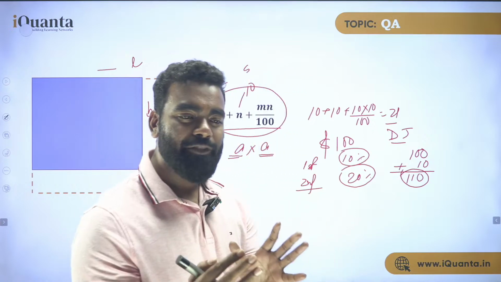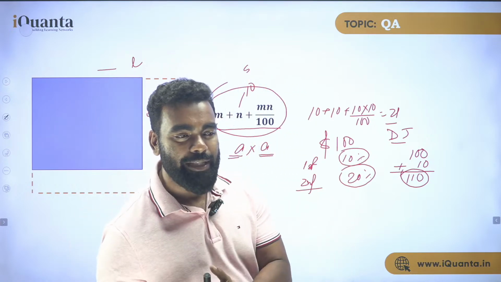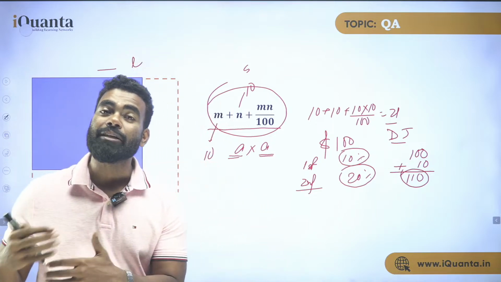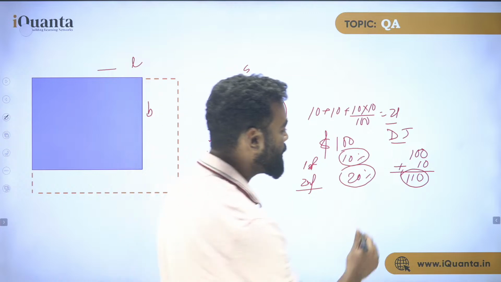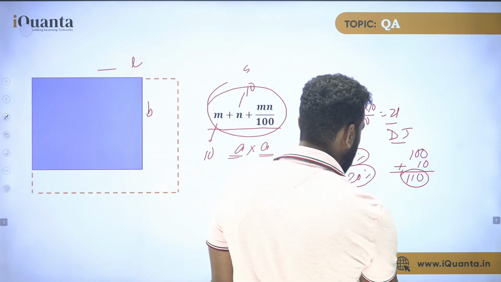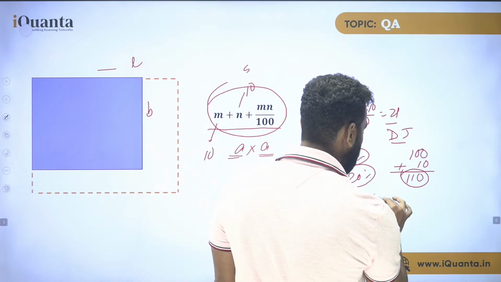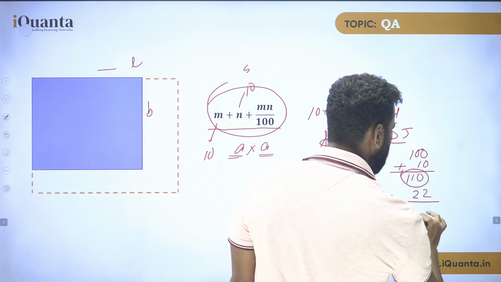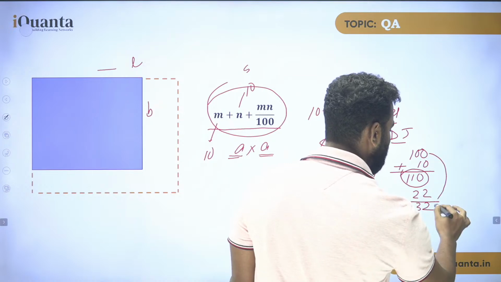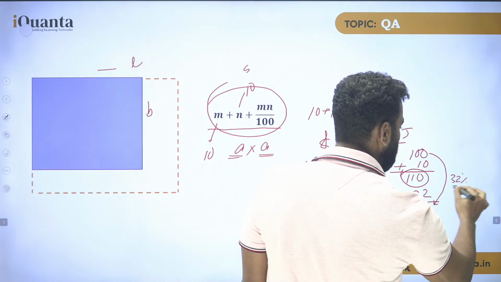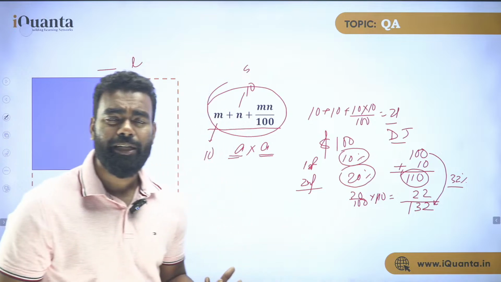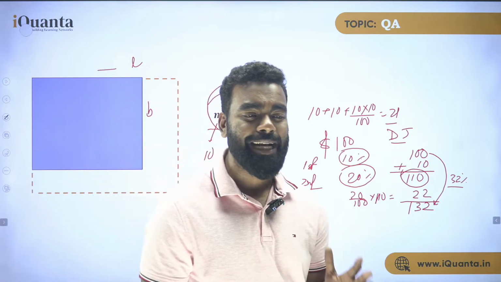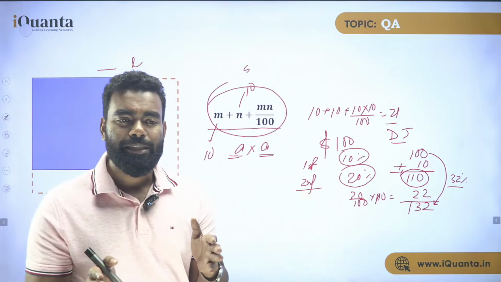But at the end of the first year, we have 110. Now the increase is on this 110, right? So what is 20% of 110? 20 upon 100 into 110, which is nothing but 22. So how much does it become? 132. So what is the percentage increase? 32% increase. Why 32%? Because 100 was initially, now it is 132. So your percentage increase is exactly 32%.